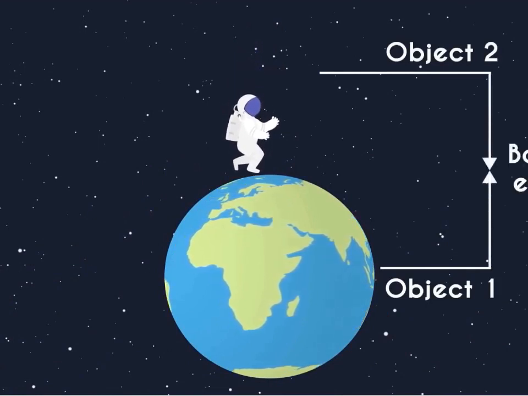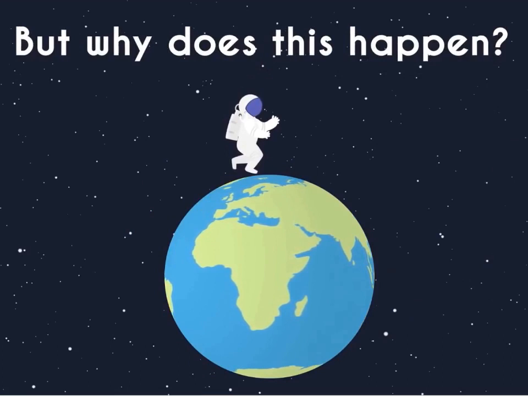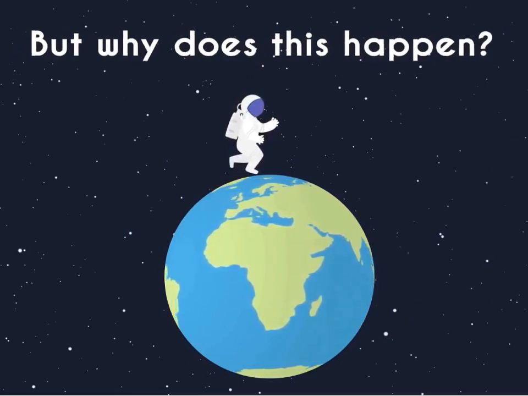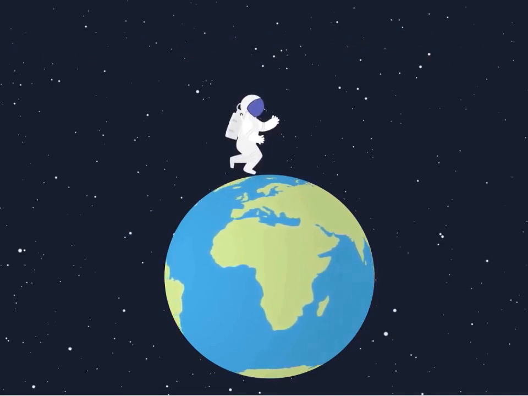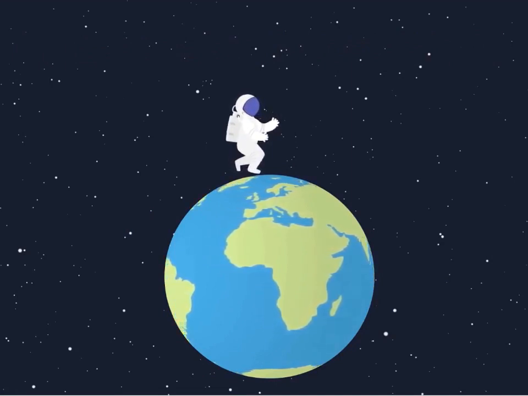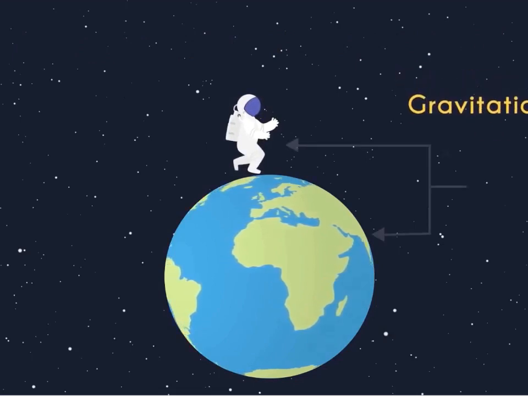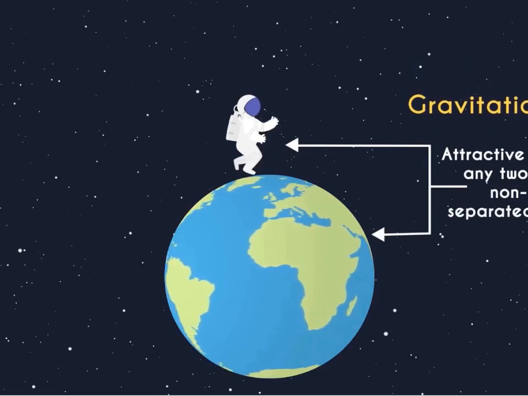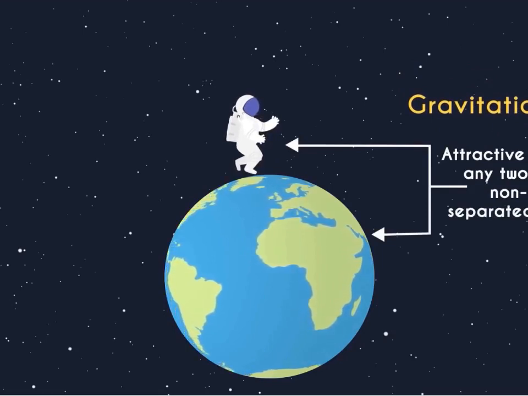That is why, whenever we are on the Earth's surface, we can't feel the force of attraction between ourselves, but we only feel the force of attraction of the Earth. This is the same reason why we can't see the gravitational force of attraction between any two objects on the Earth's surface.